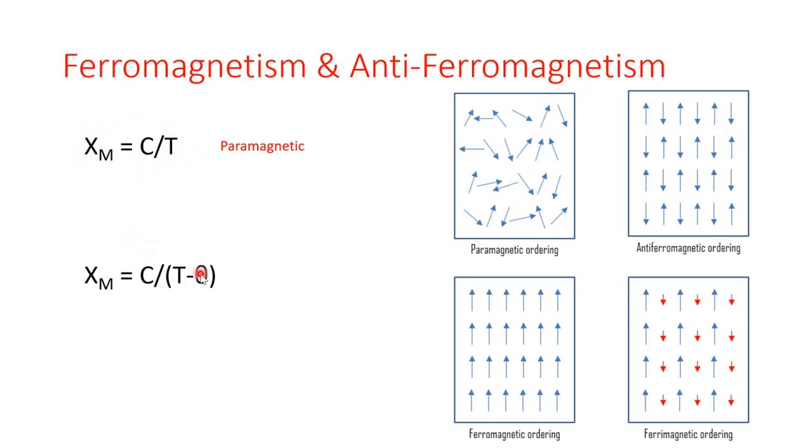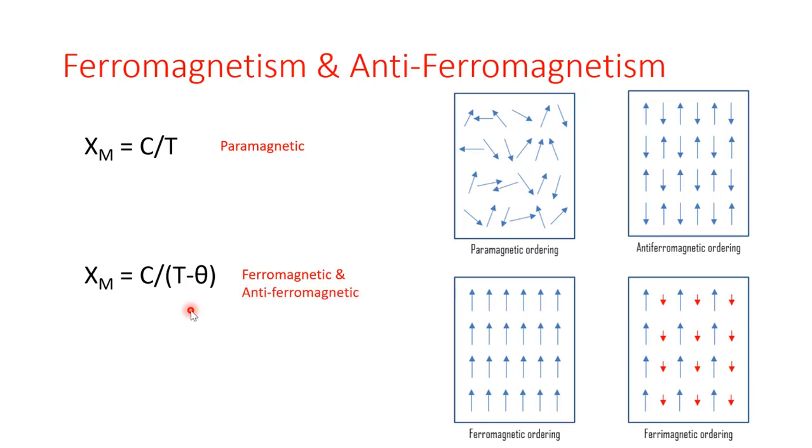Then from this Curie's law it has been modified to a new equation, and this new equation is recognized as the Curie-Weiss law, where chi-m is the magnetic susceptibility, C is the Curie constant, T is the absolute temperature, and theta is also a constant with the units of temperature. And now this equation is basically considering the ferromagnetic and anti-ferromagnetic substances.